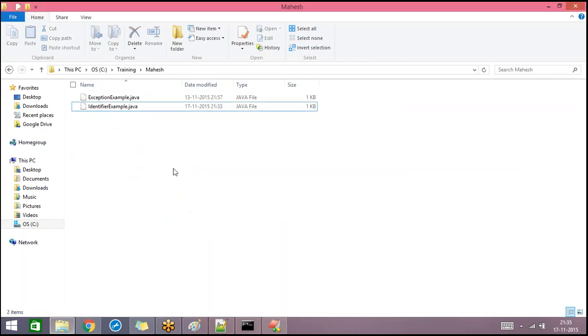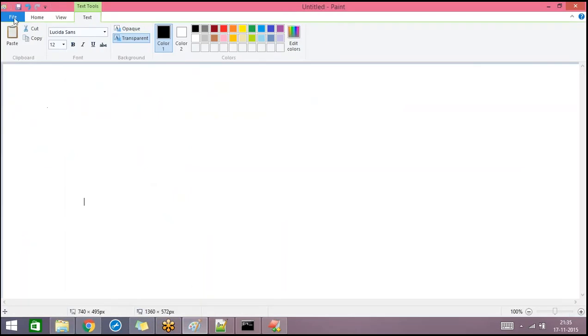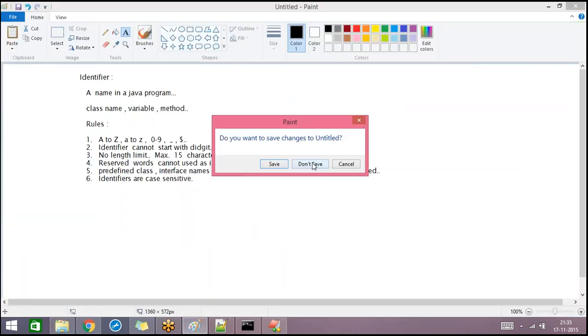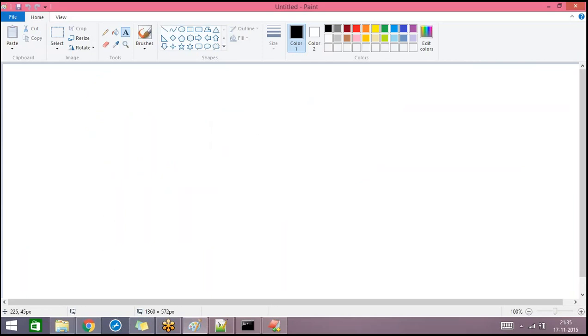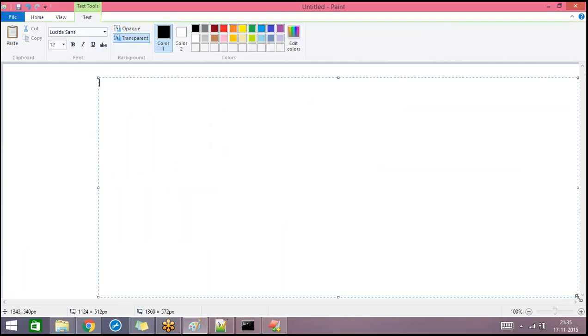Then let's discuss data types. Do any of you have any idea about data types?